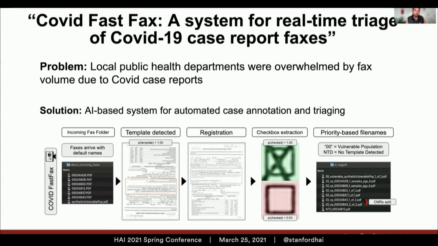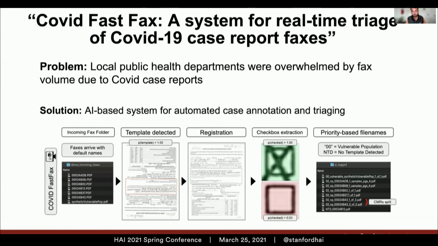The problem we were trying to address here is that local health departments still receive a large part of their disease reports via fax machine, but due to COVID, the volume of faxes they received changed drastically and kind of overwhelmed the existing system. So the solution we developed as part of this project was an AI-based system for automated case annotation and triaging that would essentially go through those received faxes, identify relevant reports, and prioritize them for caseworker